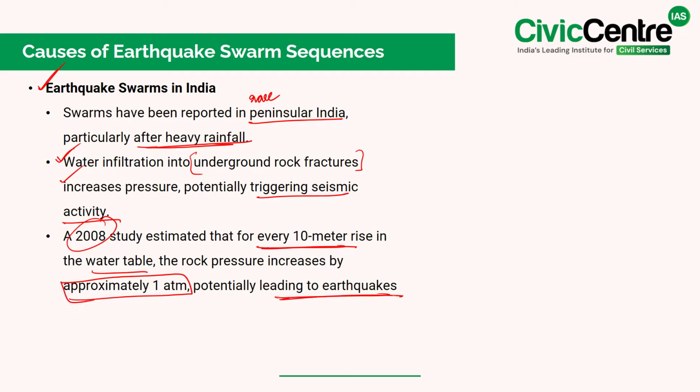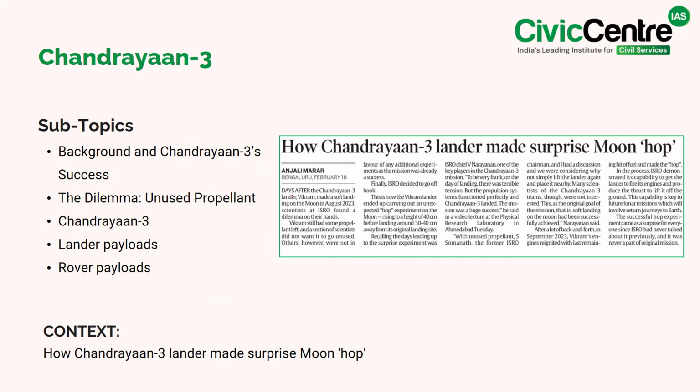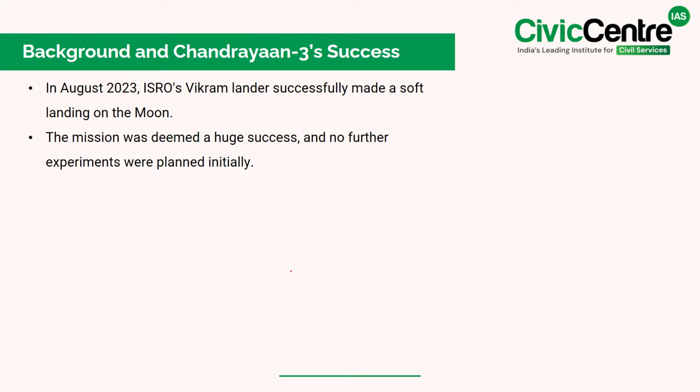Now, moving to the next article, it says that days after the Chandrayaan-3 lander, Vikram, made a soft landing on the Moon in August 2023, scientists at ISRO found a dilemma on their hands that led to an additional experiment. See, as we know, in August 2023, ISRO made history when the Vikram lander successfully made a soft landing on the Moon. And this marked a significant milestone in India's space exploration journey.